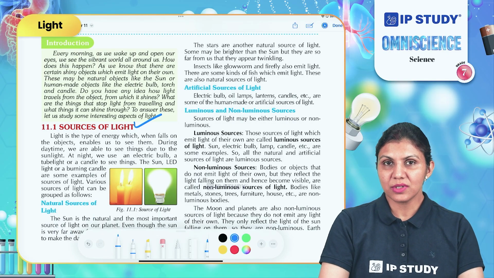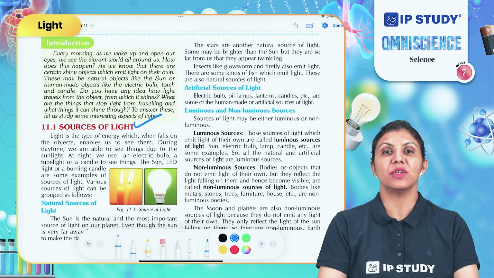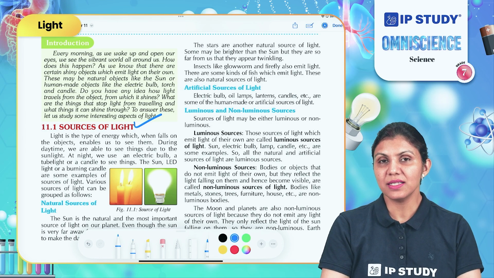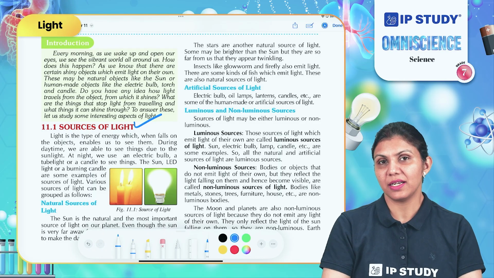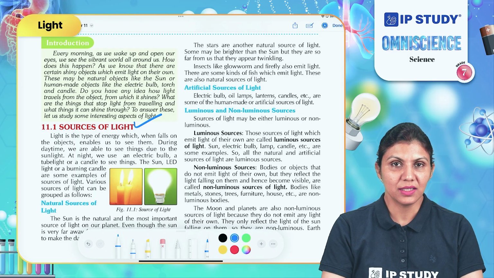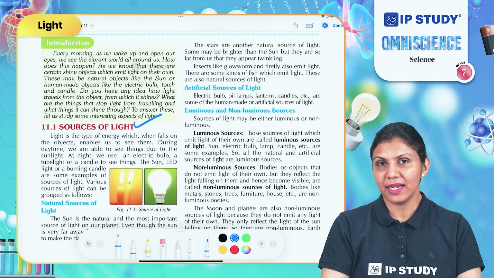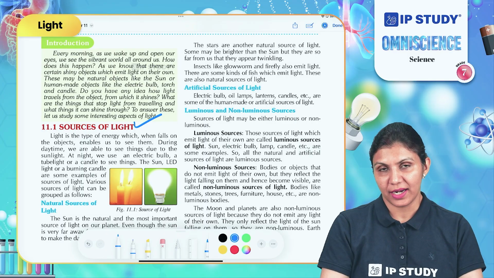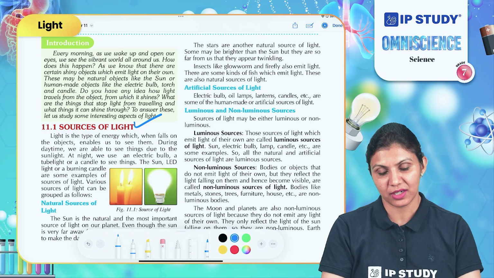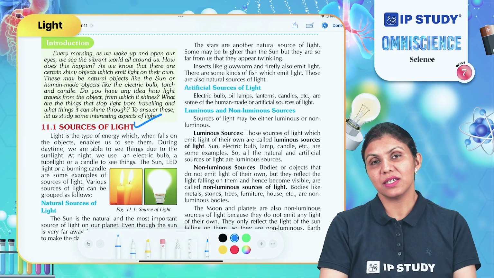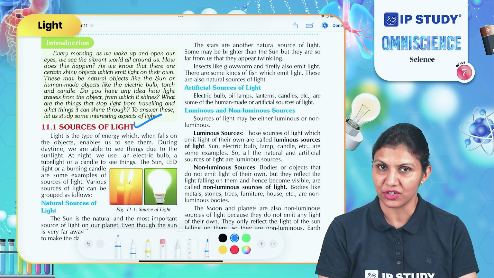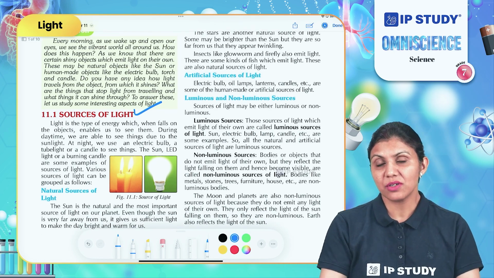What are natural sources? The sources of light which are present in nature. For example, the sun. The sun is the ultimate source of energy on the earth. It gives us heat and light energy. So most of the light on the earth is from the sun. During the night time, we can see moonlight, which is the reflection of sunlight. The moon doesn't have any light on its own. So it is just getting the light from the sun and sending it towards us by the process of reflection.